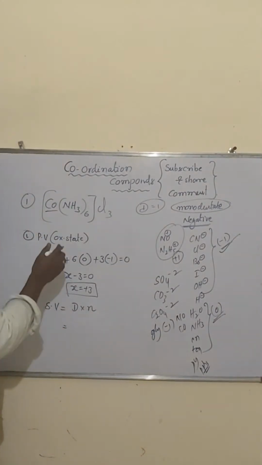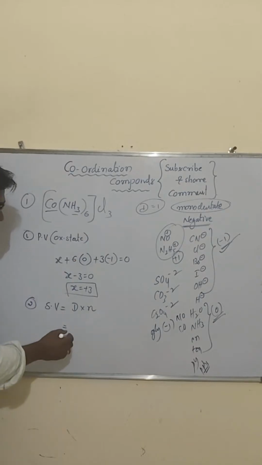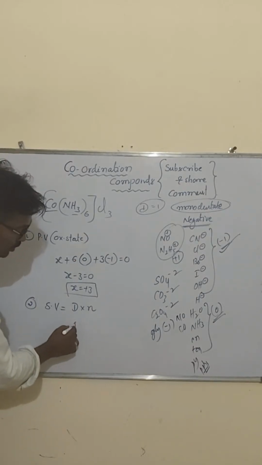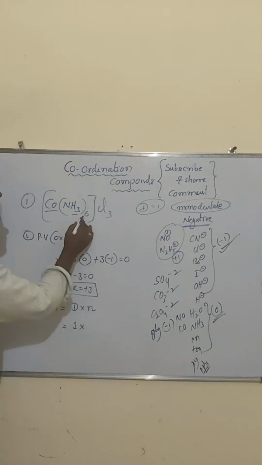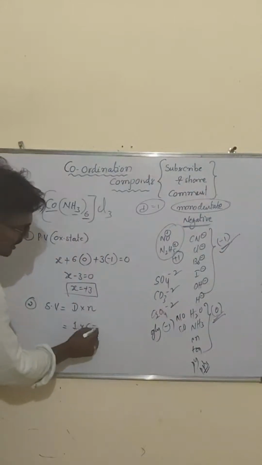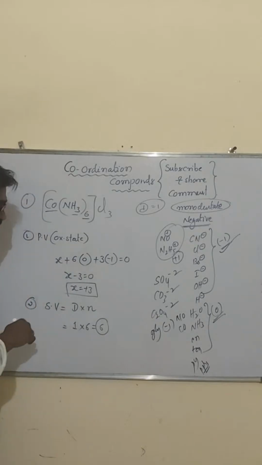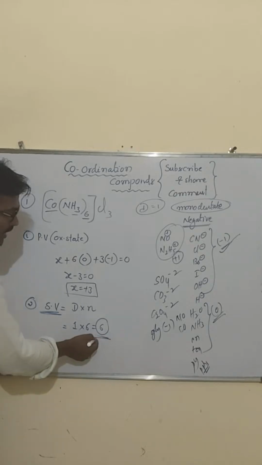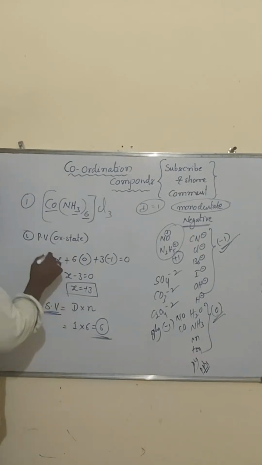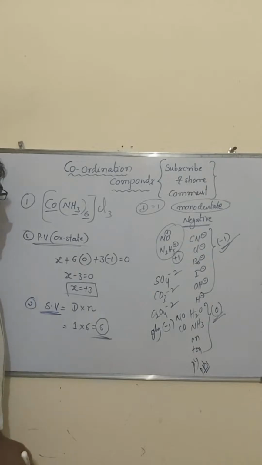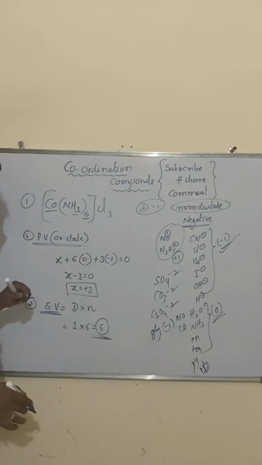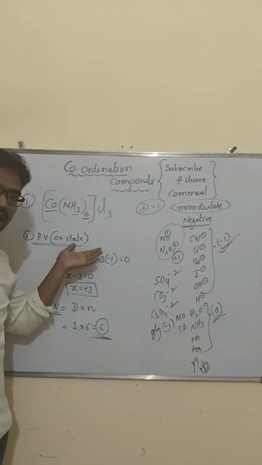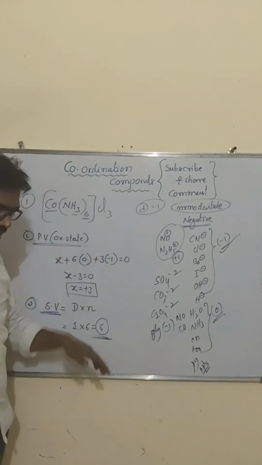Say these are all monodentate ligands, ammonias. Denticity is 1 for monodentate. The number of ligands is 6, so the coordination number is 6. Secondary valency and coordination number are both the same. Primary valency and oxidation state of the central metal atom are both the same. Clear, my dear students? You have to identify this for any atom or molecule. If they ask for the primary and secondary valencies, we have to note it like this.